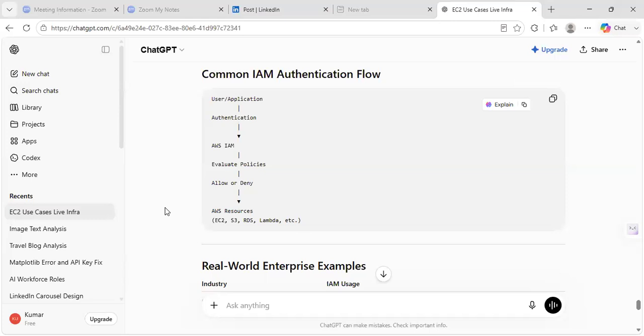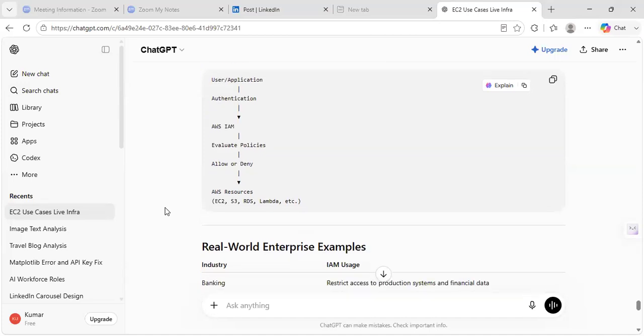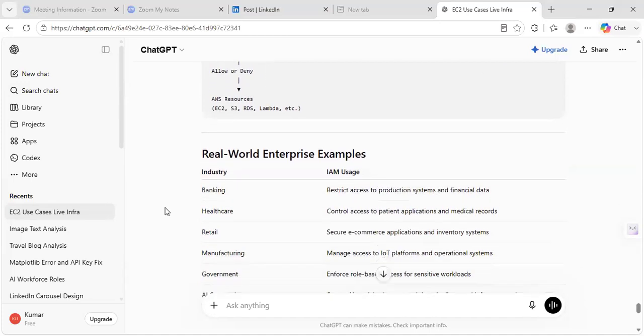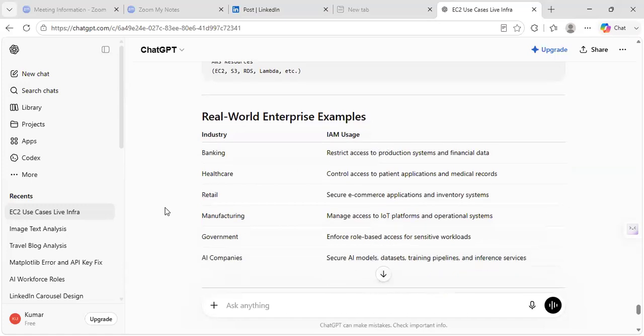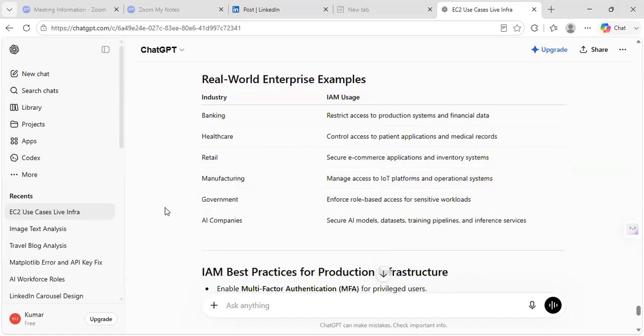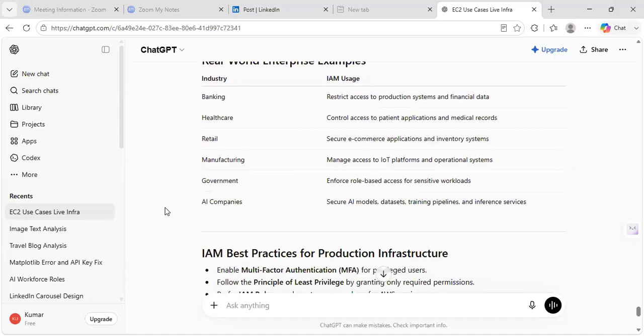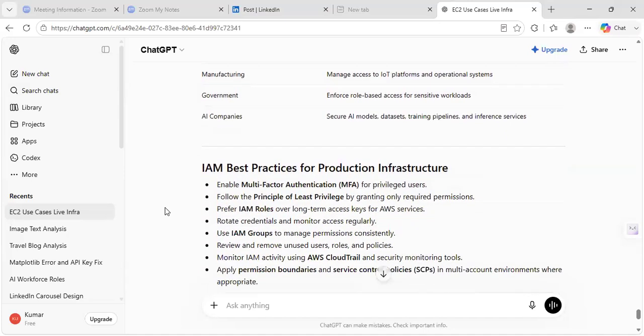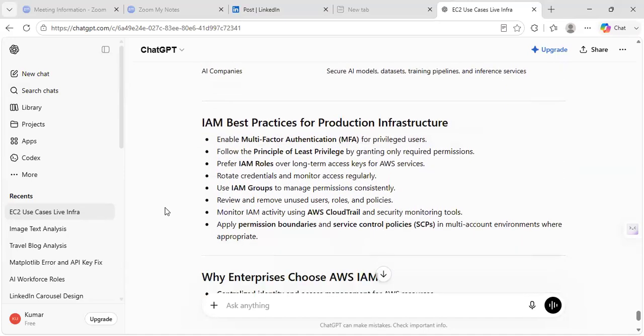So all those services' permissions for both resources are required. Overall interacting from A to B, from B to A, like that. So real world examples are banking application, healthcare, retail, manufacturing, government sector, AI companies. All those things.